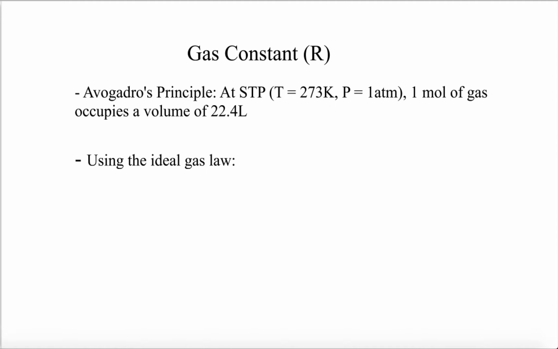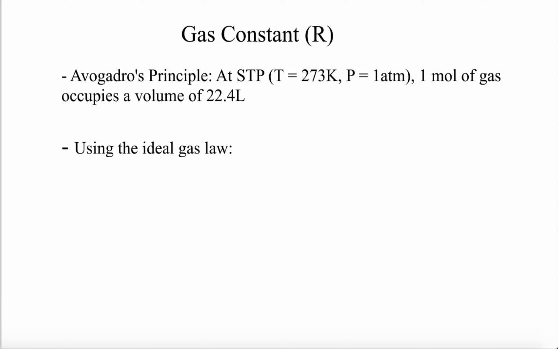So to talk about the gas constant, we want to talk about Avogadro's principle, that at STP, which is again standard temperature and pressure, which means that the temperature is 273 Kelvin and the pressure is 1 atmosphere, 1 mole of gas will occupy a volume of 22.4 liters. So if we have the ideal gas law, PV equals nRT, well, by Avogadro's principle, we have a temperature, pressure, mole, and volume. We have the P, V, n, and T. So that means we can solve for R. If we just rearrange this ideal gas law, R equals PV over nT.